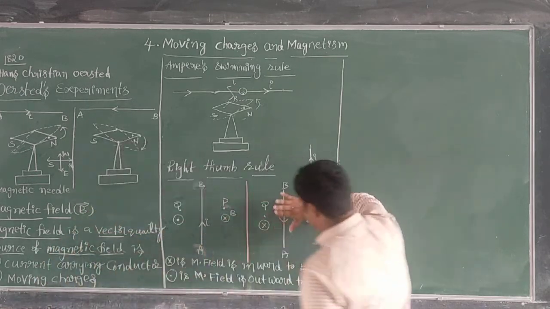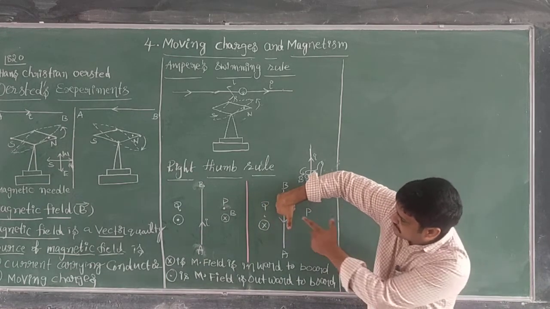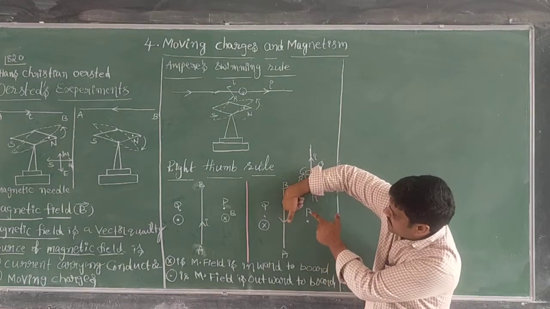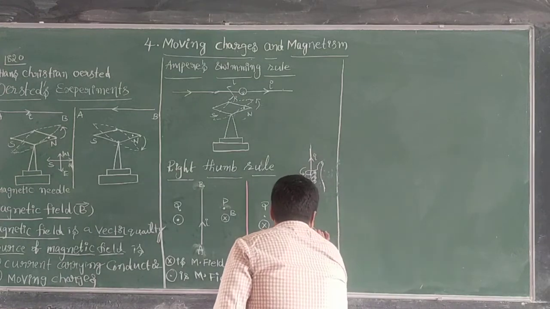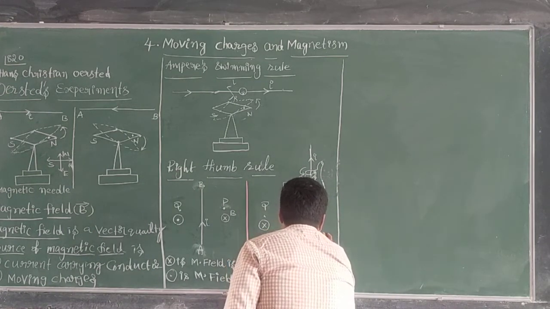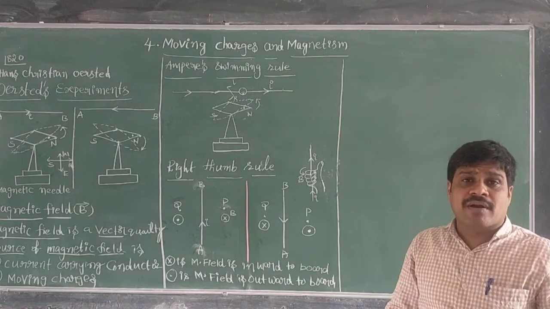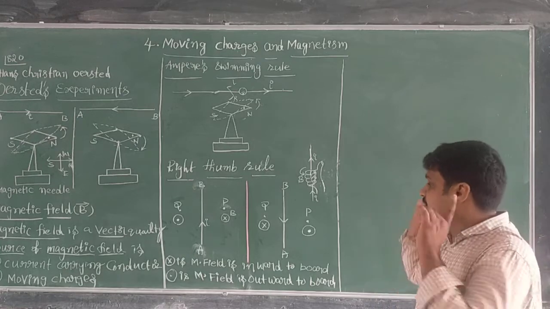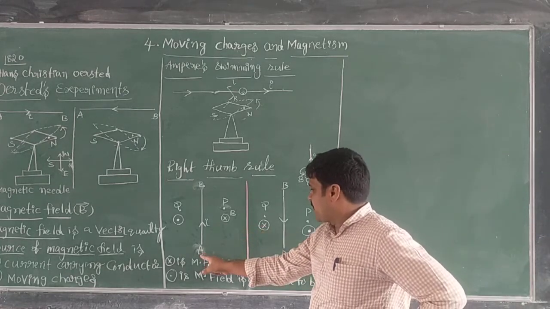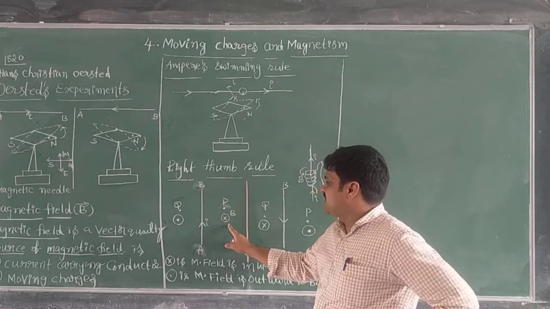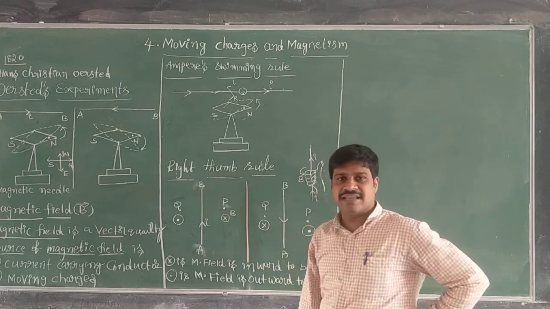Now at the P region, the thumb is pointing in the current direction and the encircling fingers are outward. So at the P region the magnetic field direction is outward. The right hand thumb rule is very important to understand the direction of the magnetic field. When current is flowing from A to B, in the P region the magnetic field is inward and in the Q region the magnetic field is outward.